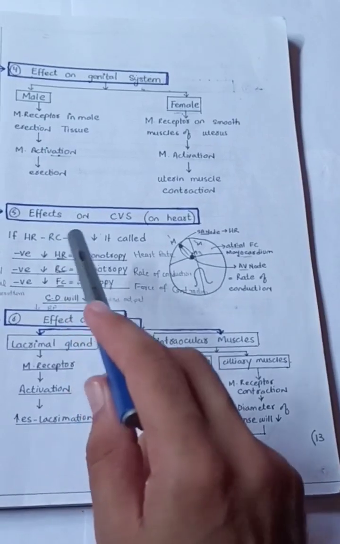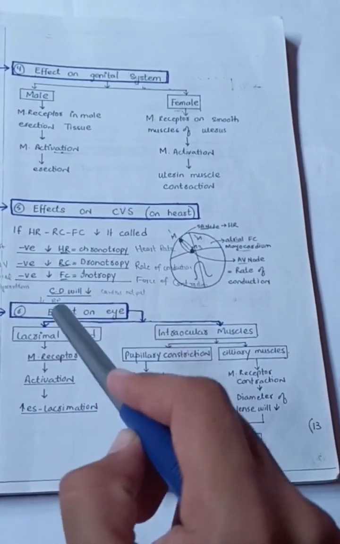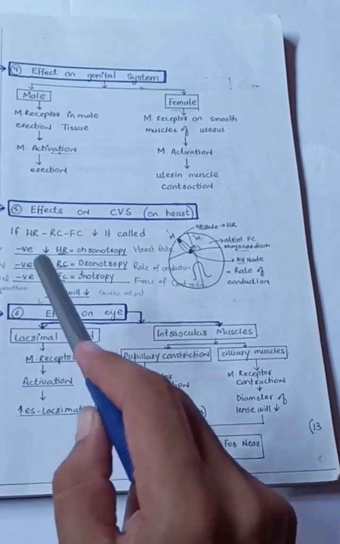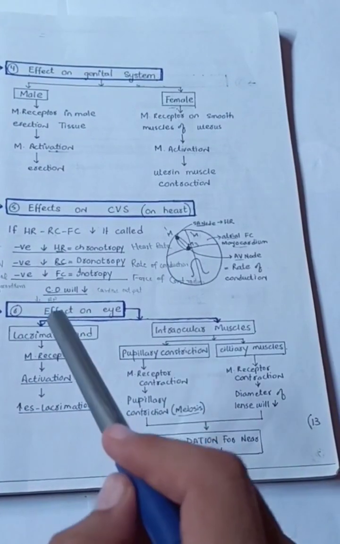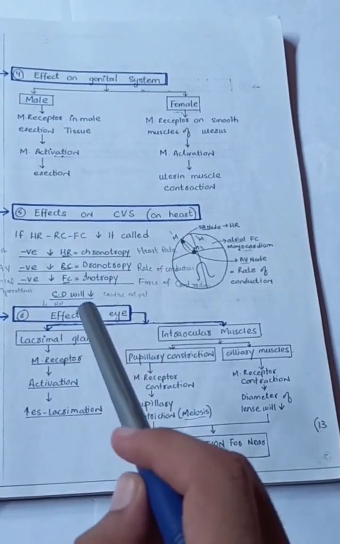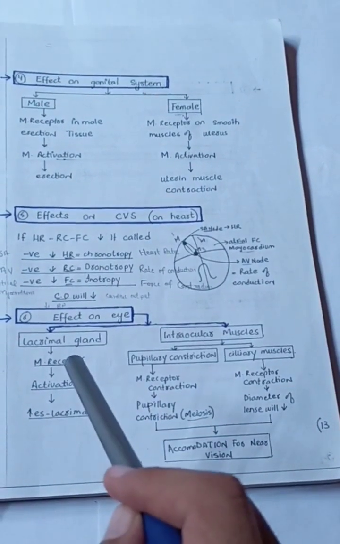So in effects on the CVS, heart rate decreases, rate of conduction decreases, and force of contraction decreases. All these decreases lead to decreased cardiac output, which can lead to a drop in blood pressure.